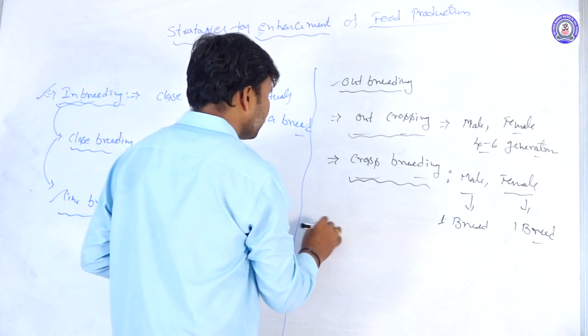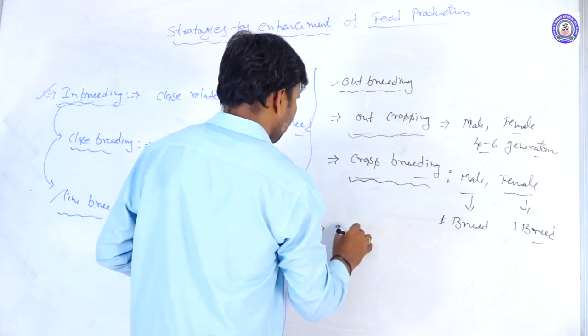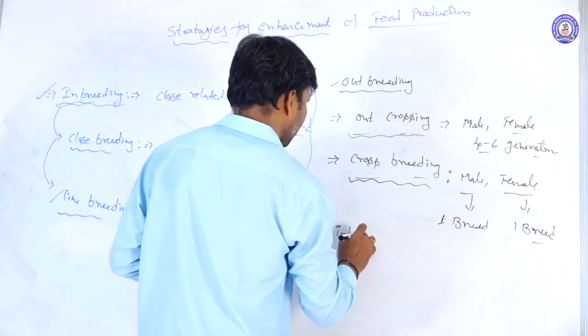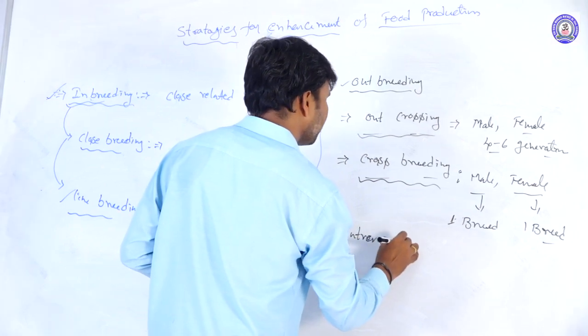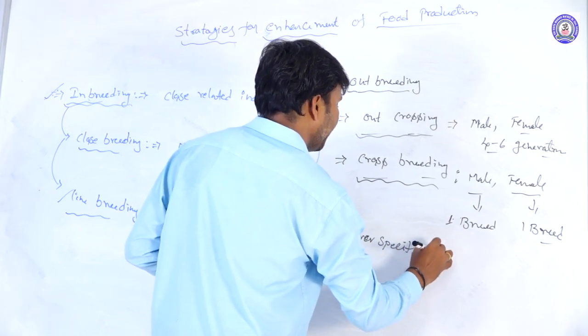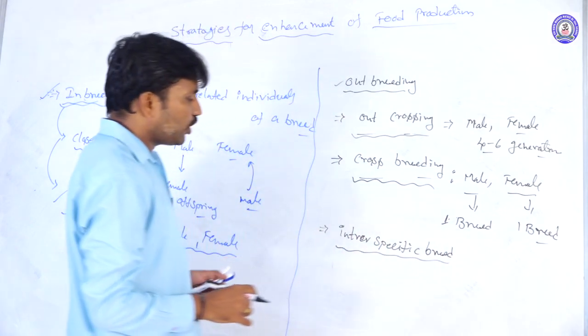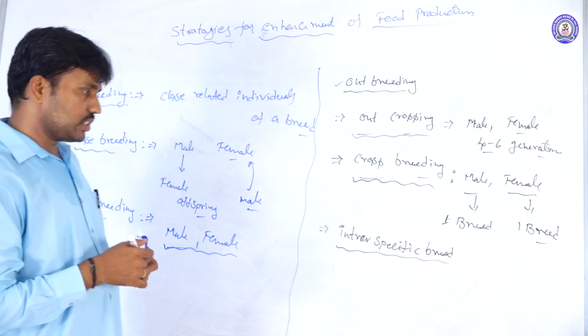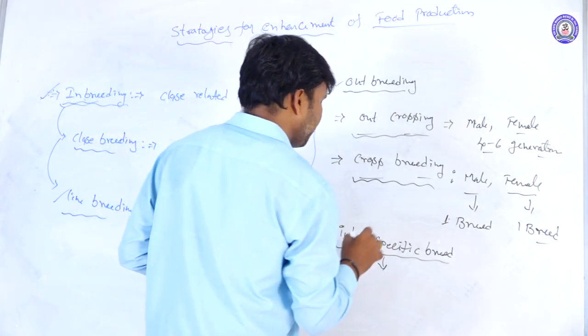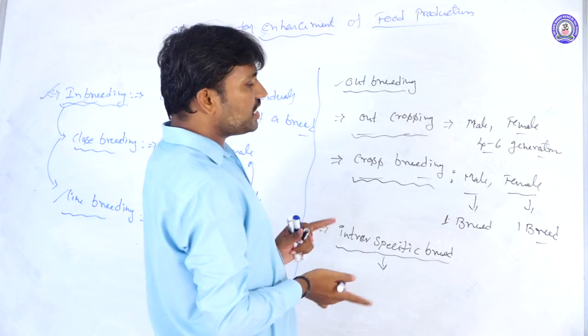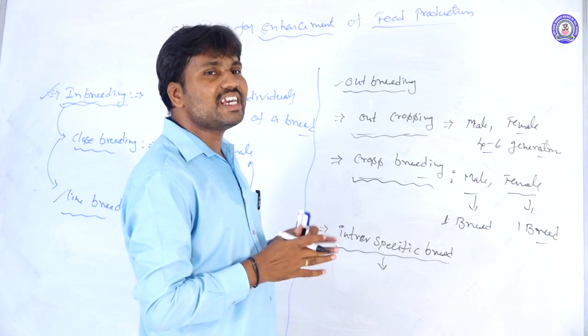And the third one, interspecific breeding, is also an outbreeding method. In interspecific breeding, the animals do not belong to the same species.